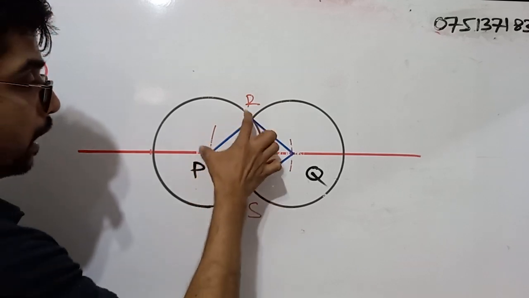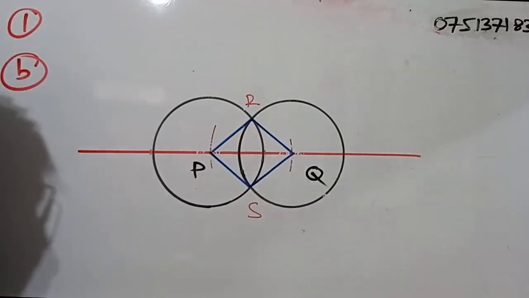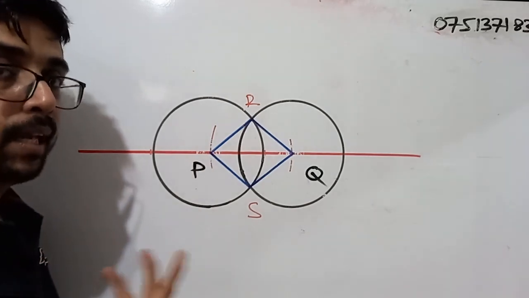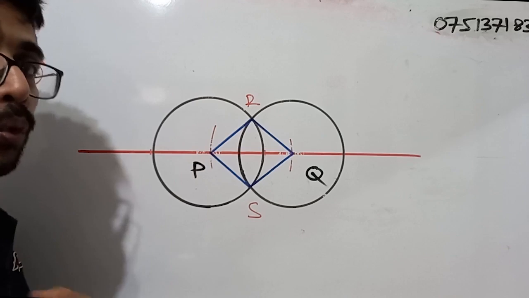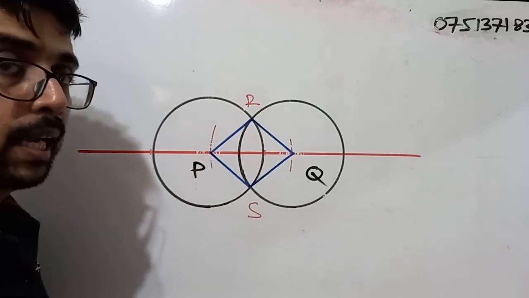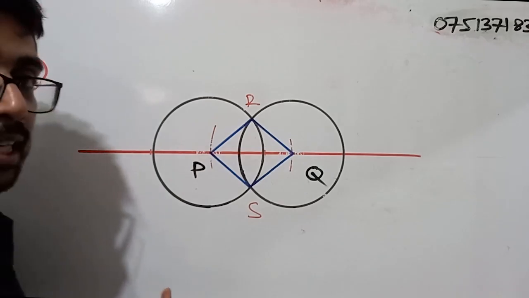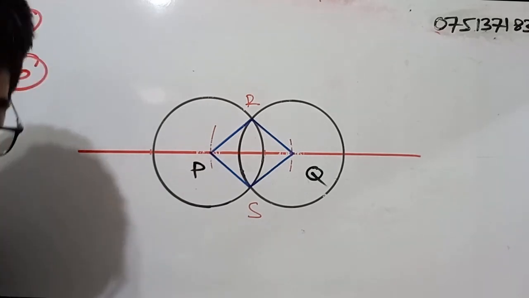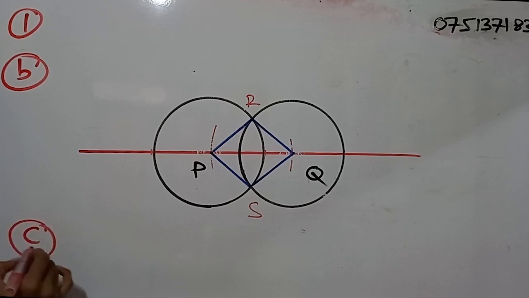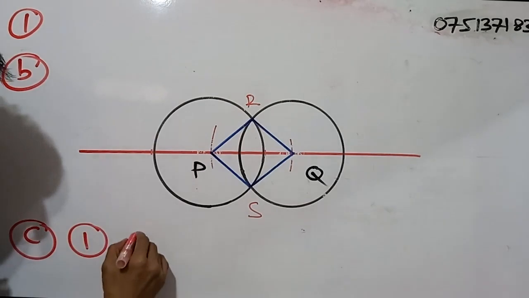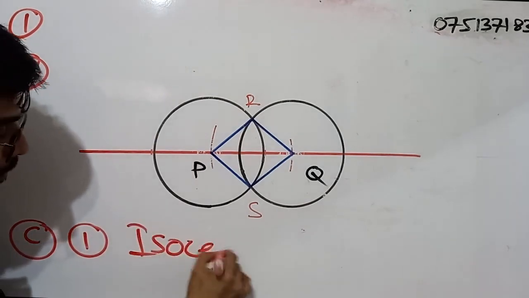That means these two sides are equal in length. So what is the special name that we give for a triangle that has two sides where the lengths are equal? Isosceles. So the type of triangle is isosceles. So for part C, part 1, what is the type of triangle? Isosceles.